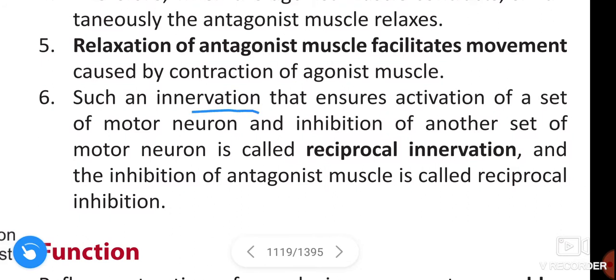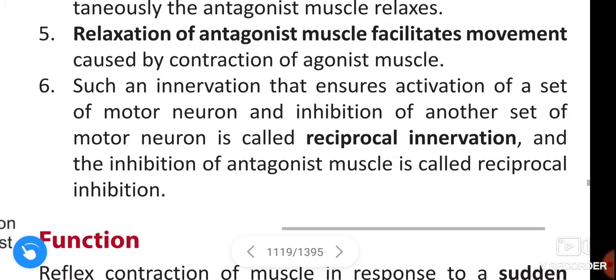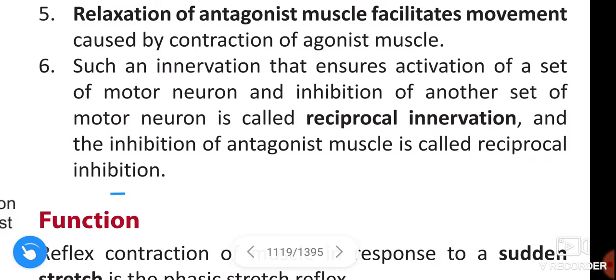Such an innervation that ensures activation of one set of motor neurons and inhibition of another set of motor neurons is called reciprocal innervation, and the inhibition of the antagonist muscle is called reciprocal inhibition.